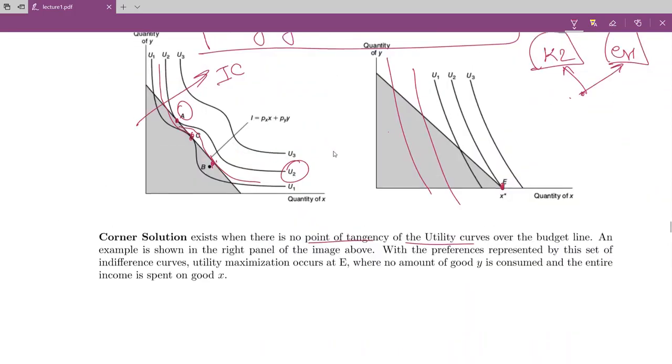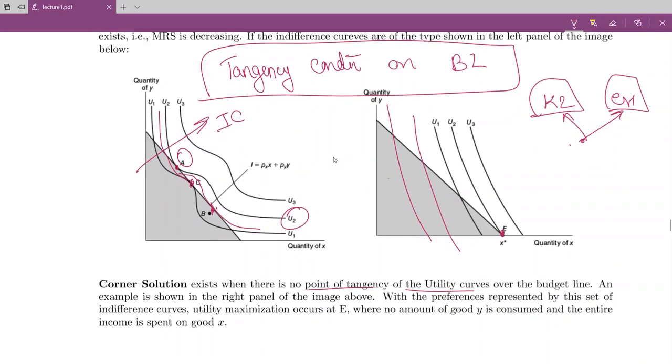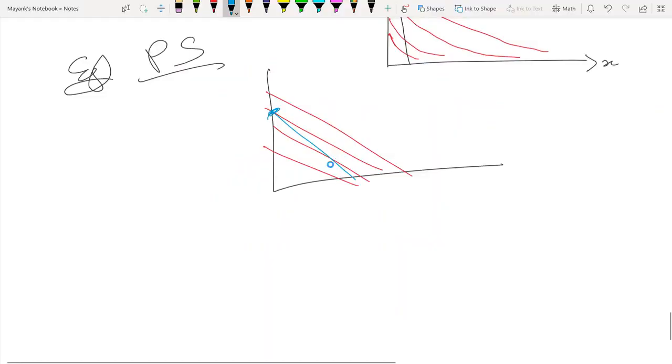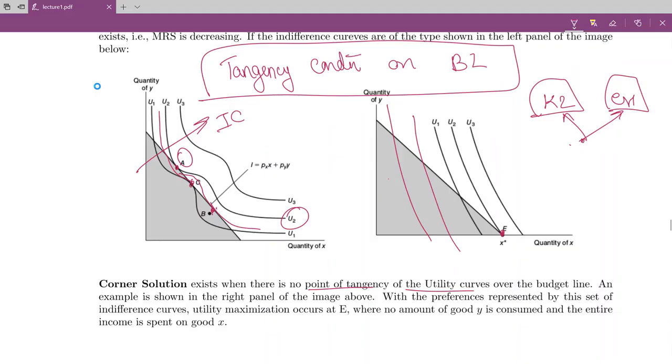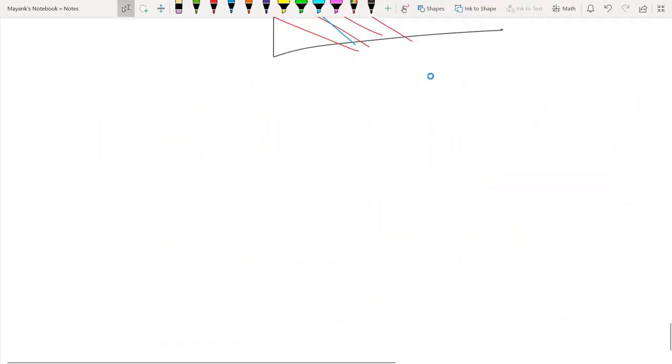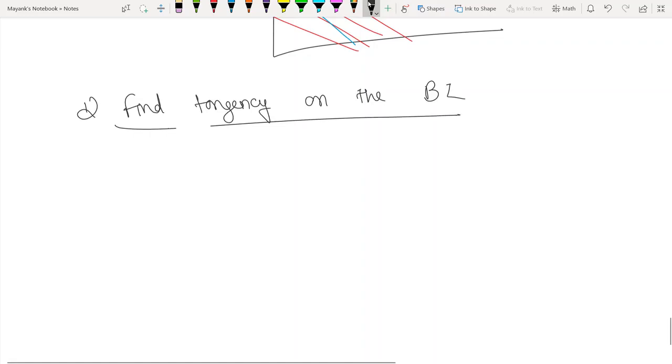ठीक है? So two goods के case में मुझे करना क्या है? So this is the case of two goods. Two goods के case में I have to find the tangency condition on the budget line. Okay, so let's assume for the time being कि जो जितने भी मेरे assumptions थे वो सब true हैं. So in order to find the maxima, the optima, what I need to do is find tangency on the budget line. So I have to find the tangency condition on the budget line. ठीक है?